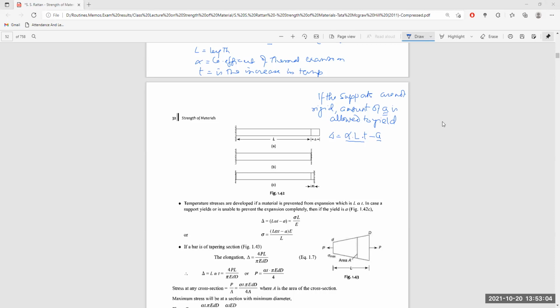Now, here sigma is equal to (alpha L T minus delta) multiplied by E divided by L itself.